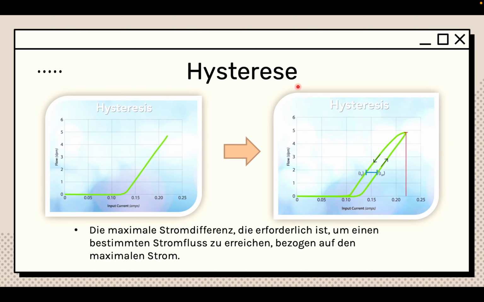And now for the last thing, the hysteresis. Basically it's a loop. Imagine this is a graph that controls the behavior of an electrical heater. When you have input current and it goes up to a certain limit, it means it'll stop heating, turn off, and go back, and once it goes back to the same position, it starts all over again. So it's saying, do this up until you get to this point, then go back to the original point and start all over again. And that's pretty much it.